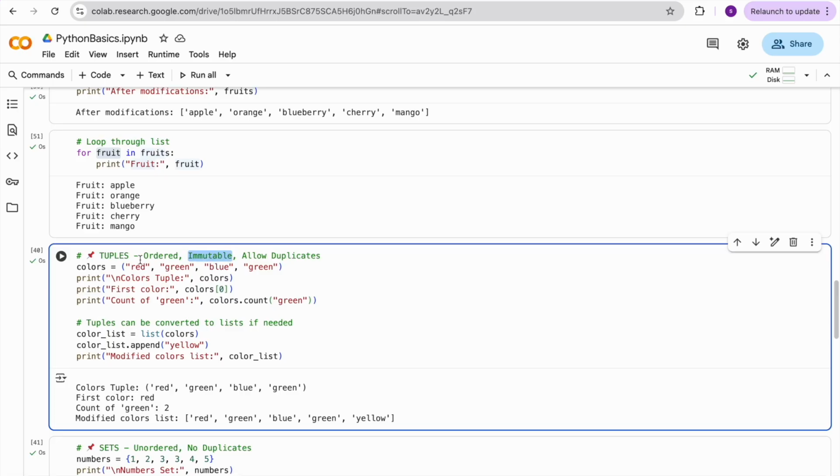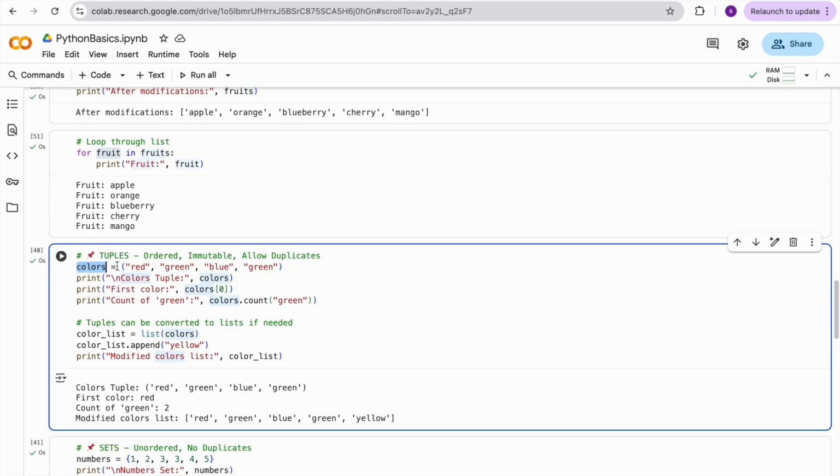Whereas with a tuple, you cannot change the element, and it will allow duplicates. A list also allows duplicates. So the only difference between list and tuple is that list is mutable and tuple is immutable. Only tuple in all these data structures is immutable.